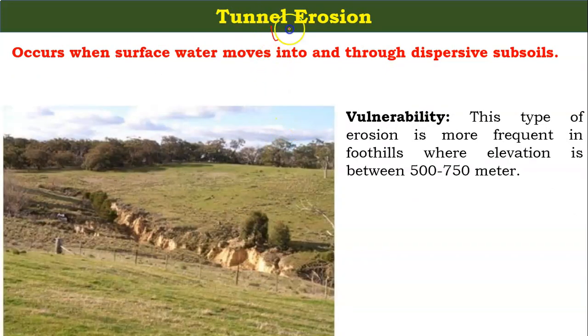Now what about tunnel erosion? Tunnel erosion occurs when surface water moves through dispersive subsoils. This is a dispersive subsoil. The most important point to be noted here is that tunnel erosion occurs in the foothills where the elevation is 500 to 700 meters.